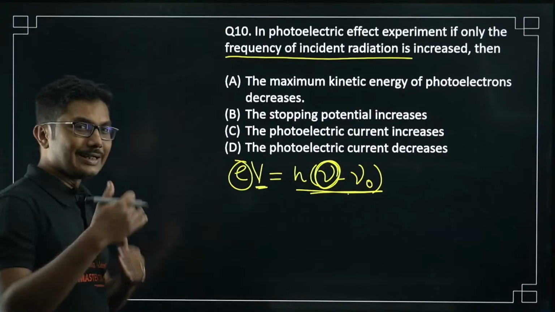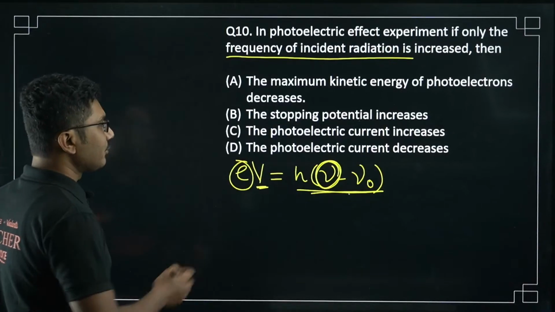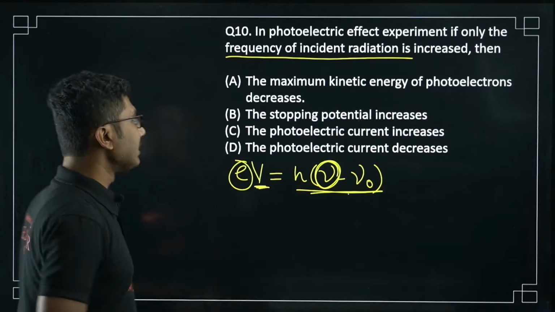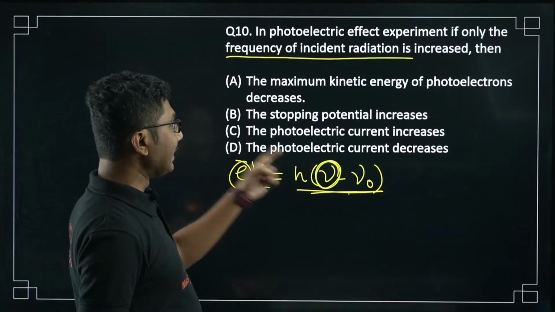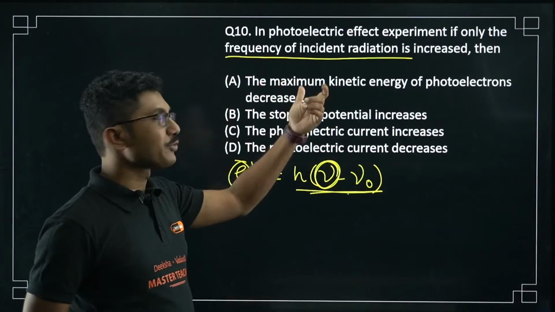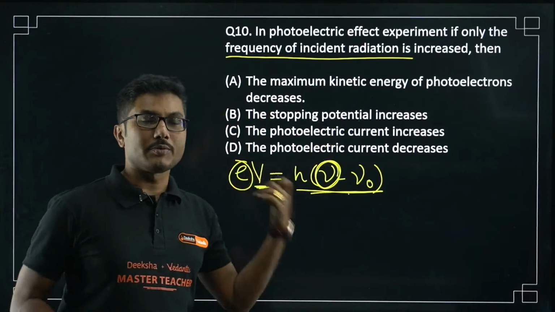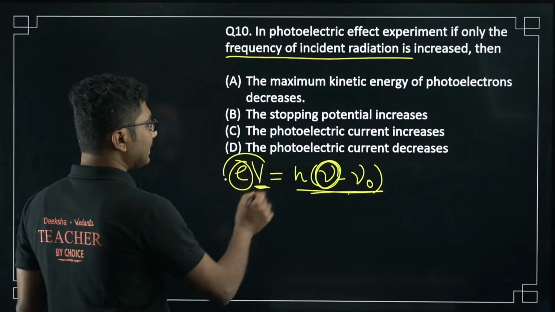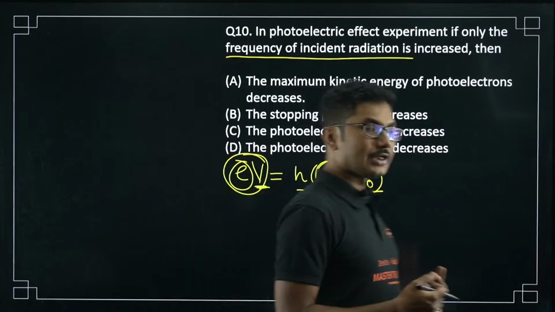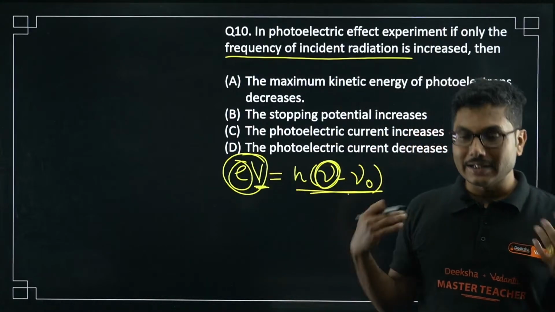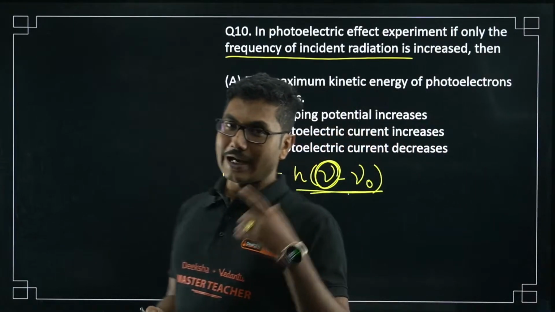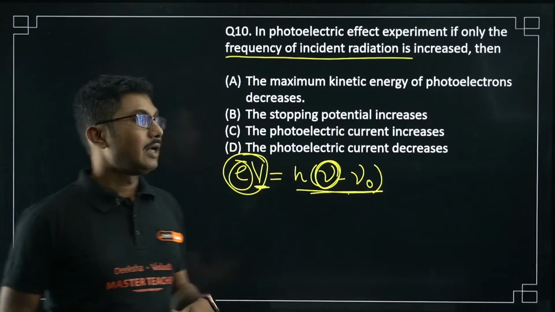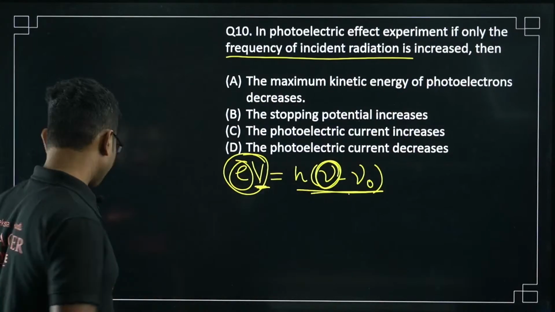So there are a little complex combinations here. Because you are increasing nu, V has to increase, so the stopping potential will increase. Also, if the option had been given that the maximum kinetic energy of the photoelectrons increases, that would also be correct, because stopping potential is basically stopping the highest energy electrons. So kinetic energy will increase, stopping potential will increase, but nothing else will change.